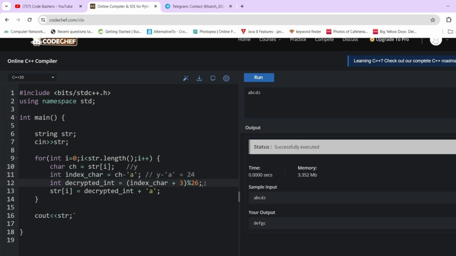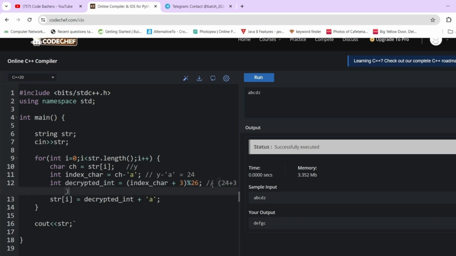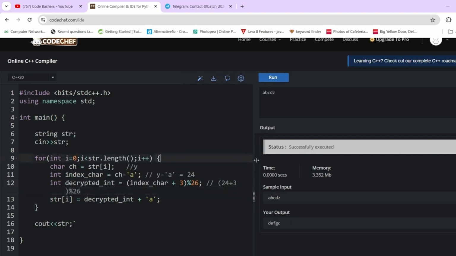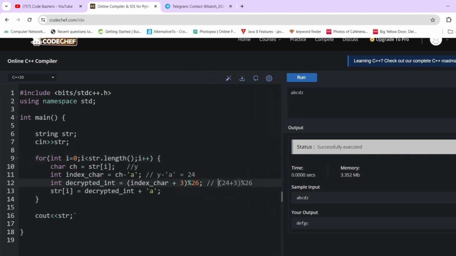So we will do 24 plus 3, because we have to decrypt it, mod 26, and this will give us the index of the decrypted character, that is 1.